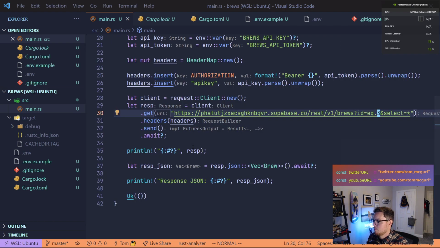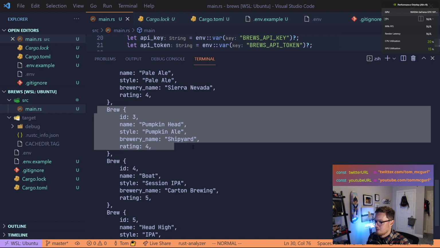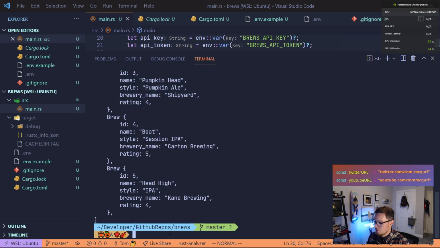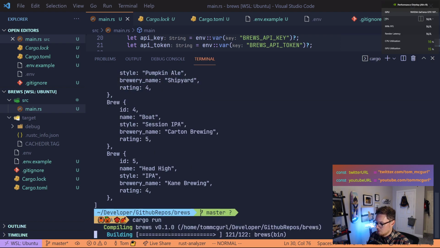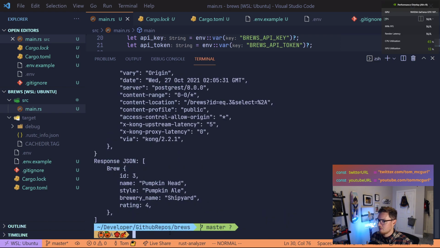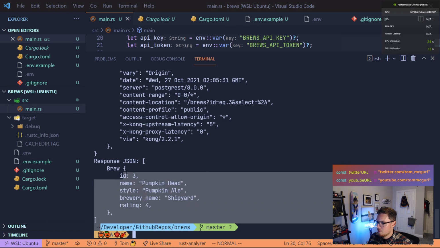It's appropriate. All right, so here we're going to see that this might fail. If this doesn't return a vector, our deserialization won't work. So let's check it out and see what happens. Okay, in this case, it still does return a vector, so we're good. It actually still works. Response JSON, brew, and there we go.